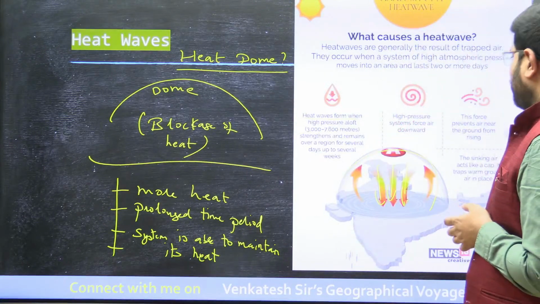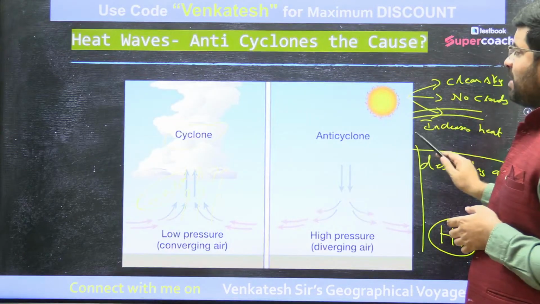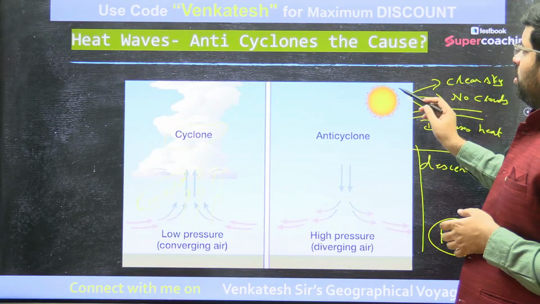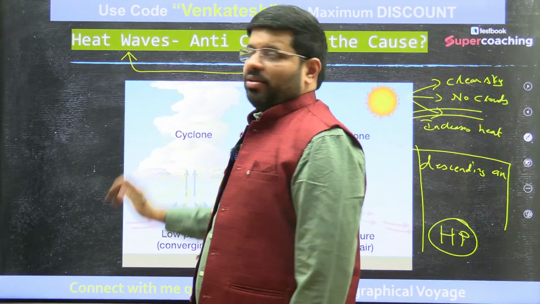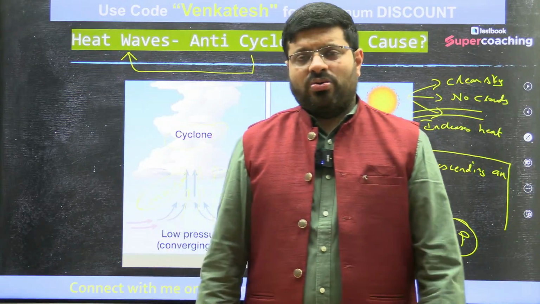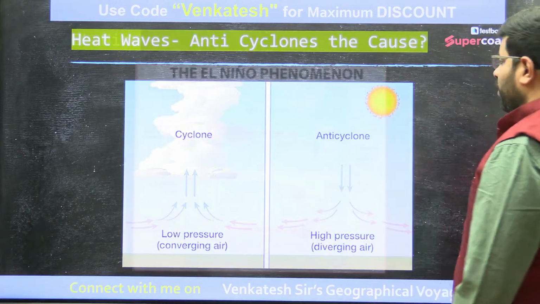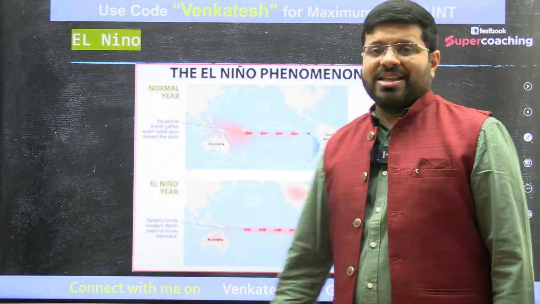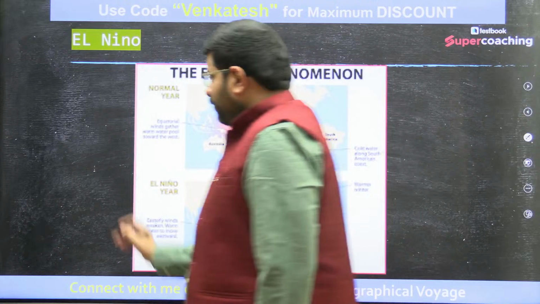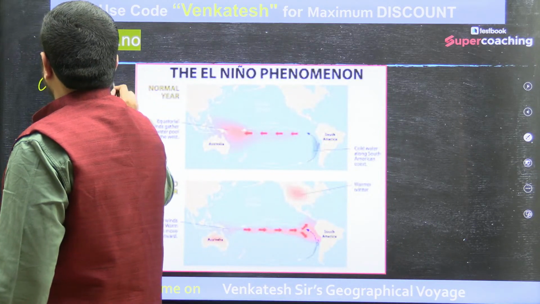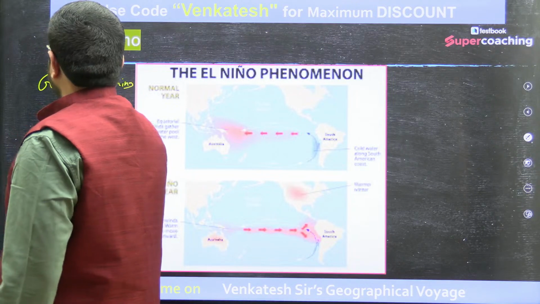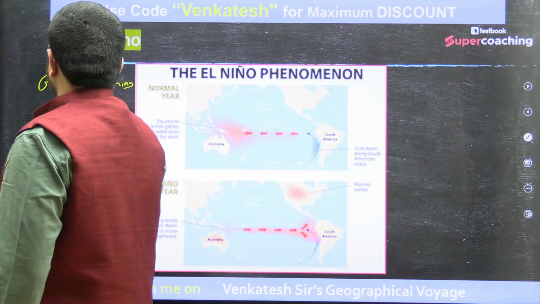That is the thing. So that is how anticyclonic conditions are the reasons for heat waves in India. And we never know how global warming is coming in different aspects. So broadly, global warming has its impact on pressure conditions across the world.